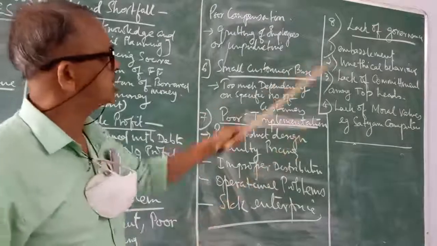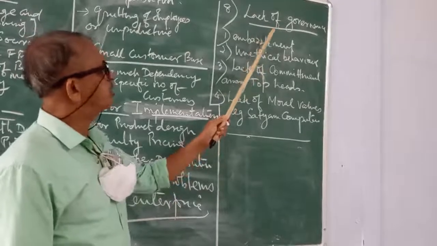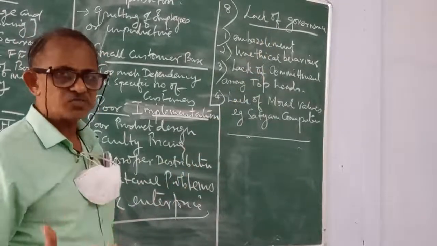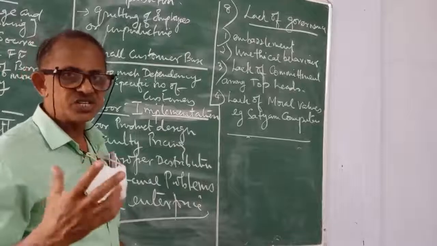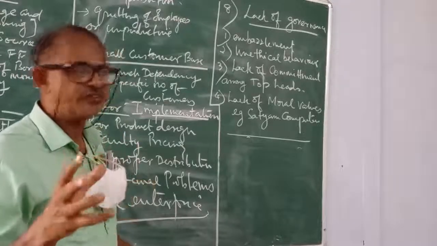Now coming to the last point, lack of governance. Lack of governance means what? Efficiency of running an organization. If the efficiency is lacking, then the business will fail.